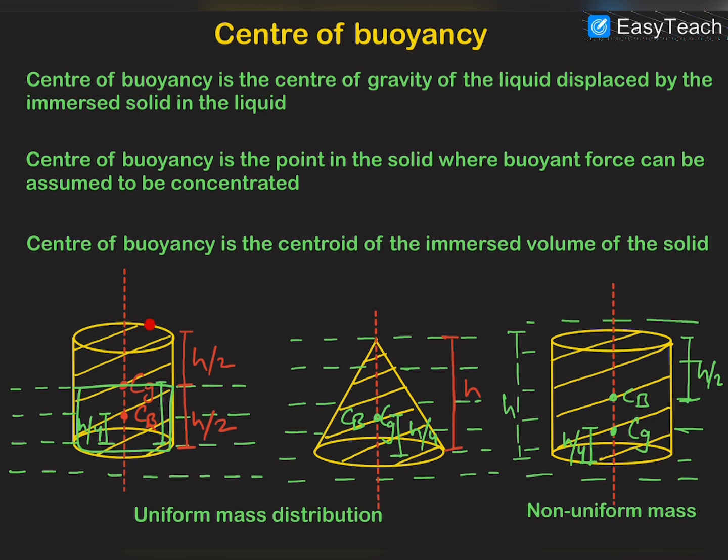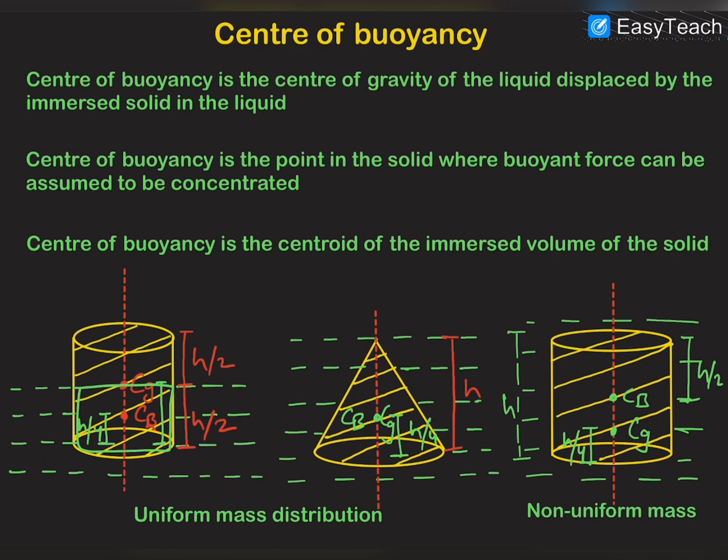But this is the case of uniform mass distribution. We can conclude that in uniform mass distribution, the center of gravity cannot lie below the center of buoyancy. At most these two points can coincide, but the center of gravity cannot go below the center of buoyancy.